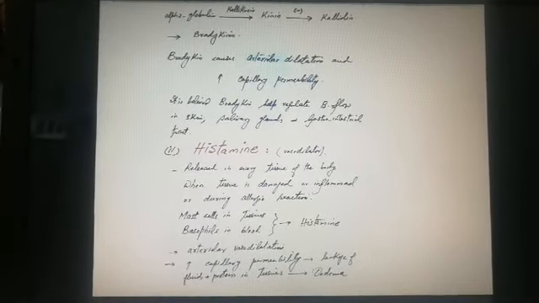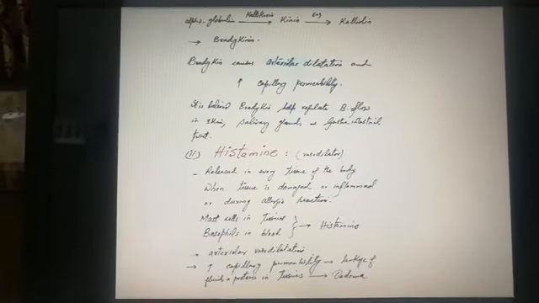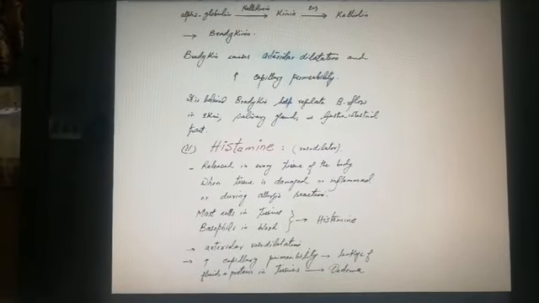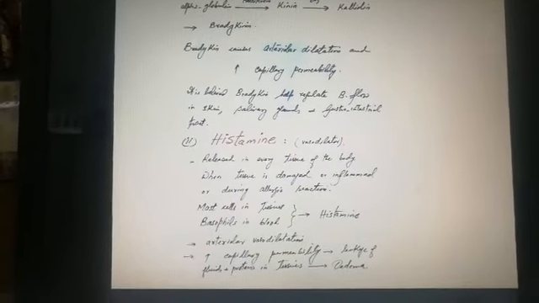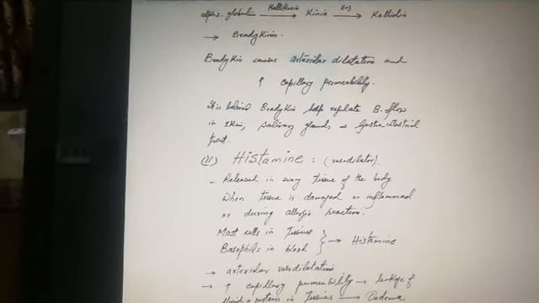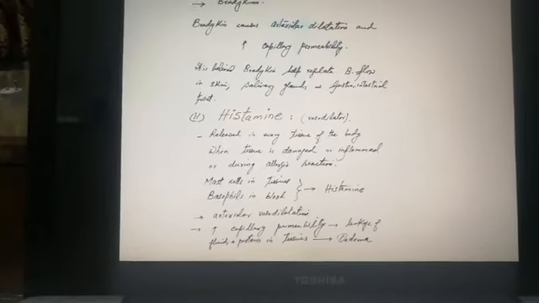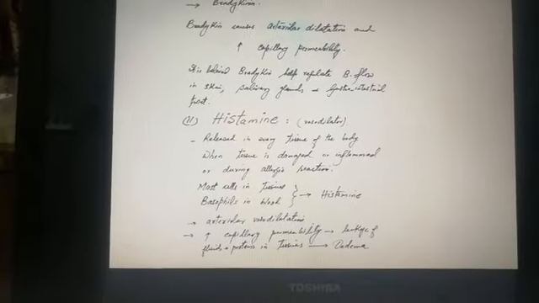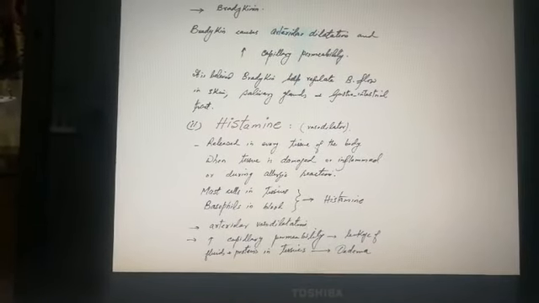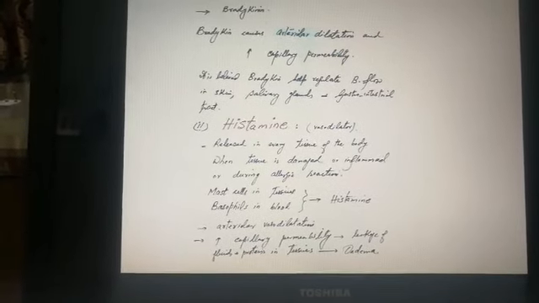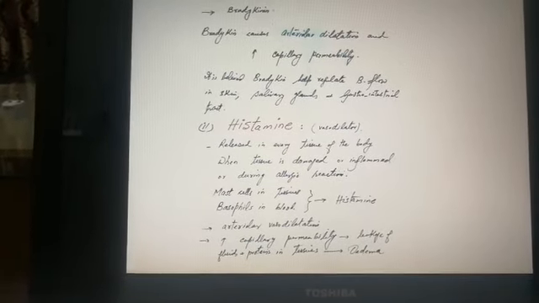It is believed bradykinin helps regulate blood flow in skin, salivary glands, and gastrointestinal tract. The second vasodilator is histamine, released in every tissue of the body when tissue is damaged or inflamed or during allergic reactions. Very important, during allergic reactions histamine is produced.